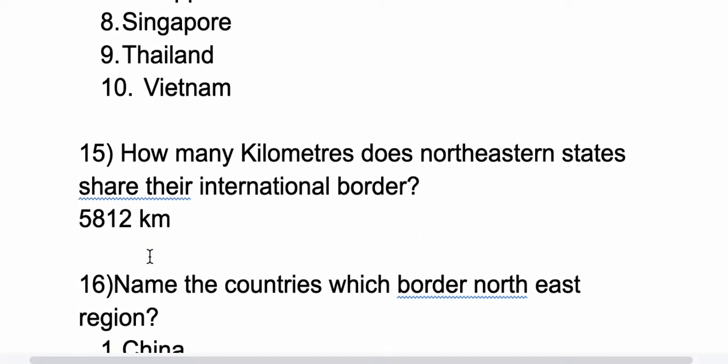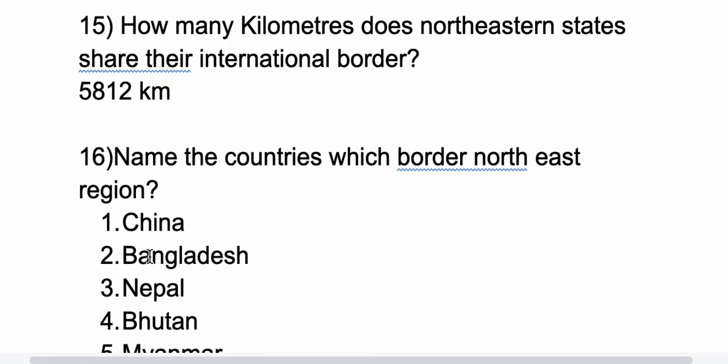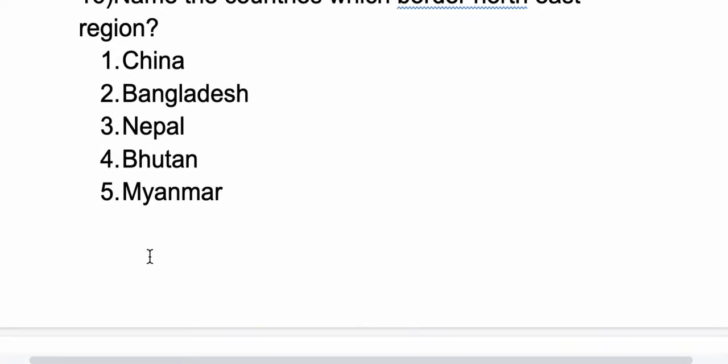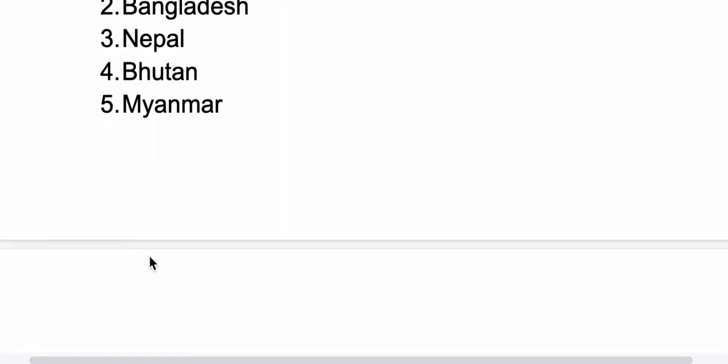So 15th question, how many kilometers of international border do the northeastern states share? It is 5,812 kilometers. 16th question, name the countries which border the northeast region. There are 5 countries: China, Bangladesh, Nepal, Bhutan and Myanmar.